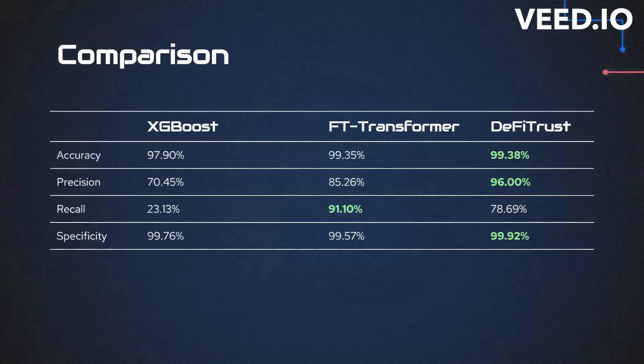Now we'll see how this DeFi Trust model stands against other machine learning models that were used by previous researchers. As you can see, it had the best accuracy, precision, and specificity metrics. The recall metric was not the best because the DeFi Trust model misclassified some trustworthy tokens as scams. But it is acceptable in this domain because it very rarely misclassifies a scam token as a trustworthy token. That is the most dangerous thing.